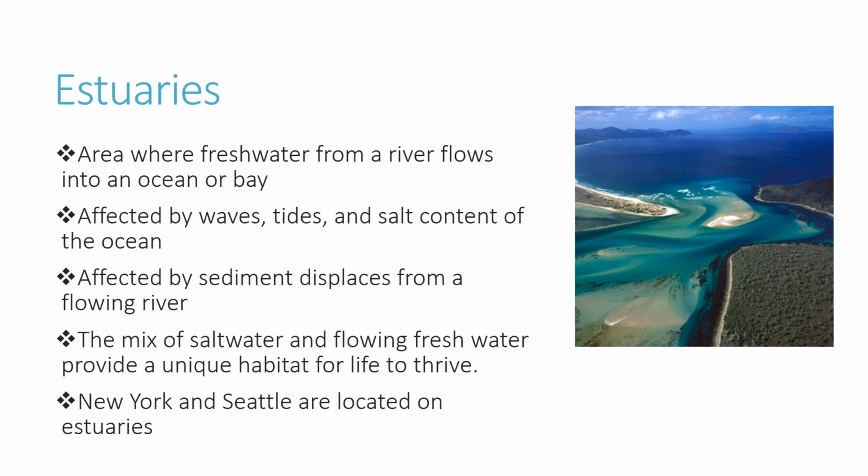Another example of fresh water is estuaries. This is an area where the fresh water from a river flows into an ocean or a bay. So there's a picture or an example of an estuary there. They're affected by waves, tides, and salt content of the ocean. So this is where fresh water is meeting salt water, because we know in the ocean we have that saltiness. They're also affected by the sediment that displaces from a flowing river.